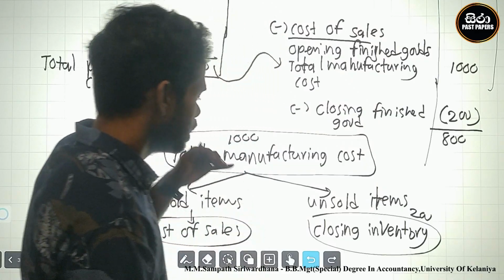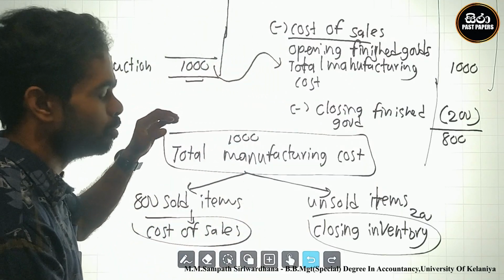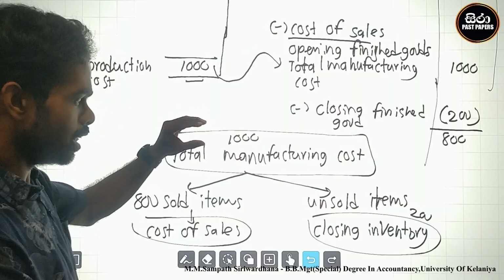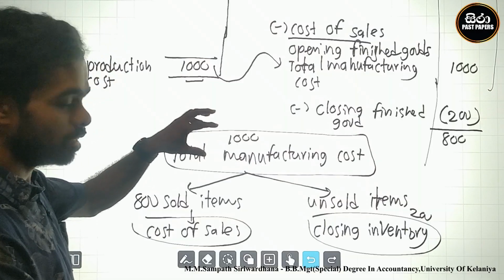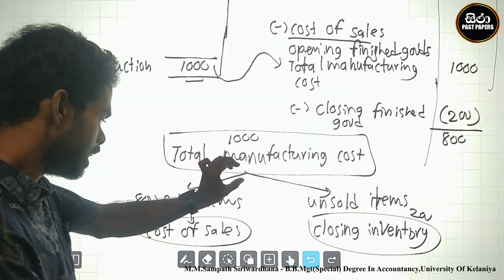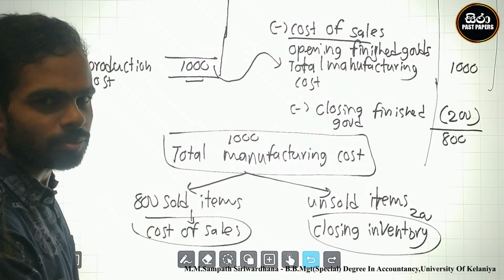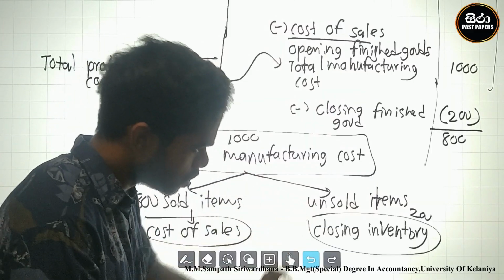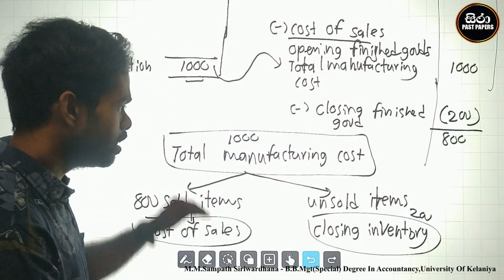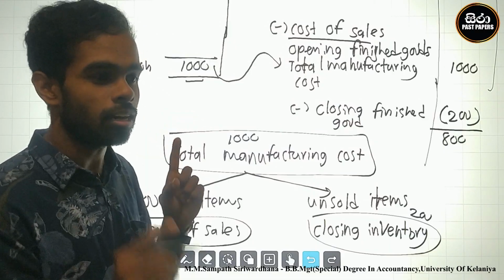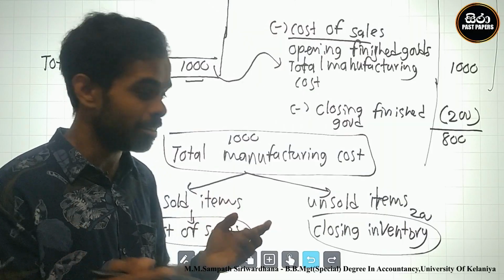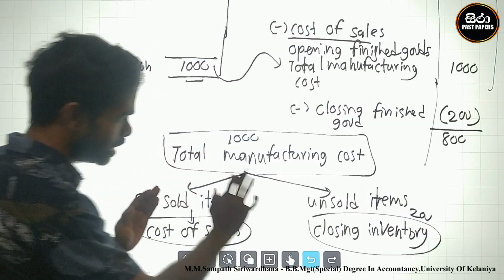If a correct manufacturing cost is calculated in the manufacturing business, then the correct cost of sales and correct closing inventory are calculated. But if the total manufacturing cost is wrong, what is the result? These two are incorrect.